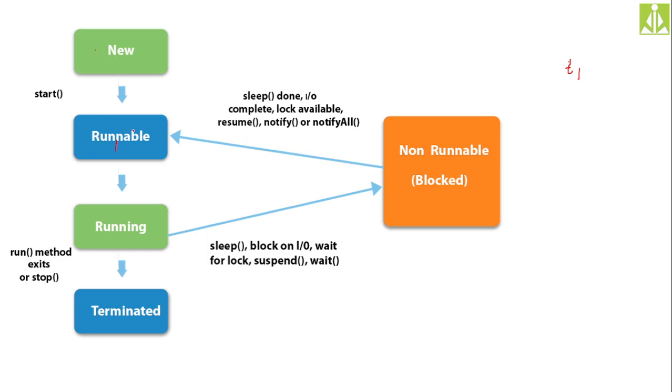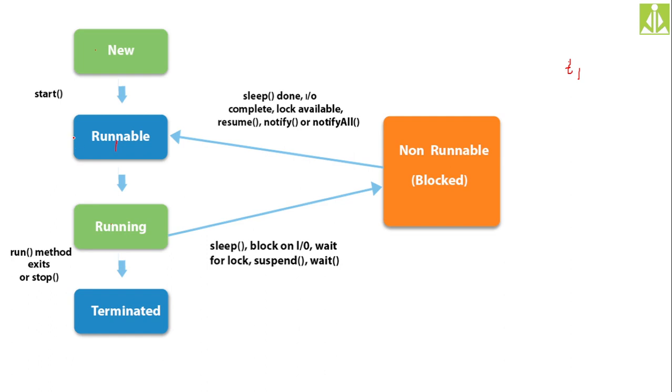And if the thread is in runnable state, it can't enter directly into the non-runnable state, isn't it? It has to go to running state. Then only there is a possibility that a thread can go into non-runnable state. And there is no going back as well. It is not possible that the thread from runnable state can shift back to new state.